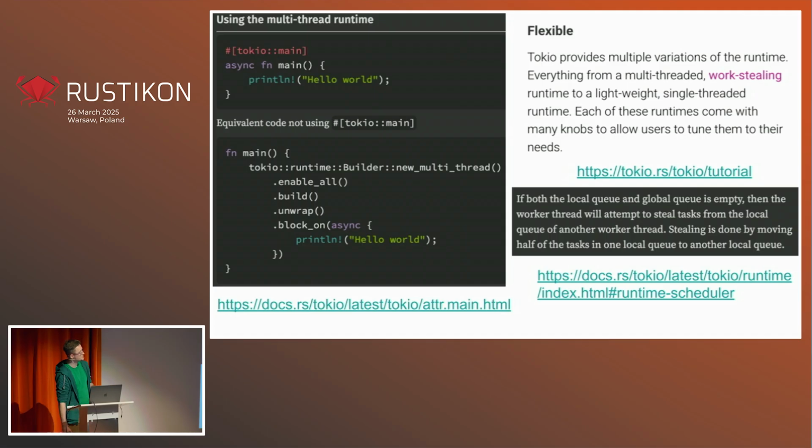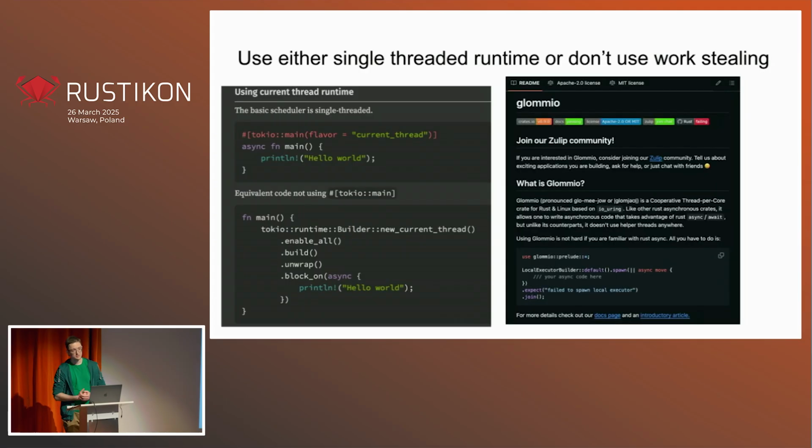Here you can see a few snippets from Tokio documentation actually describing this situation, and that work stealing is a thing. So it doesn't have to be like that. This isn't the only option. One option is to use a single-threaded runtime, because if there's one thread, tasks cannot be migrated between threads, so they don't have to be Send anymore. And Tokio makes it possible by using the single-threaded scheduler.